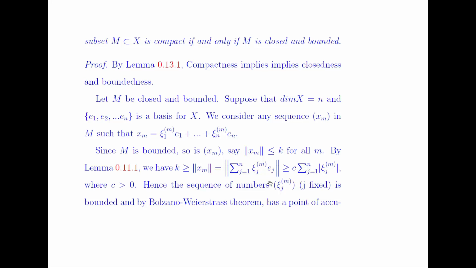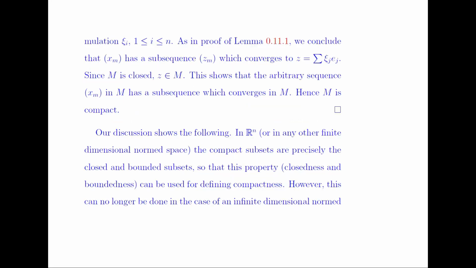Hence the sequence of numbers xi_j(m), where j is fixed, is bounded, and by using the Bolzano-Weierstrass theorem, it has a point of accumulation. So we can conclude that the sequence xm has a subsequence zm, which converges to z, and since M is closed, z belongs to M. This shows that an arbitrary sequence xm in M has a subsequence which converges in M, and hence M is compact.